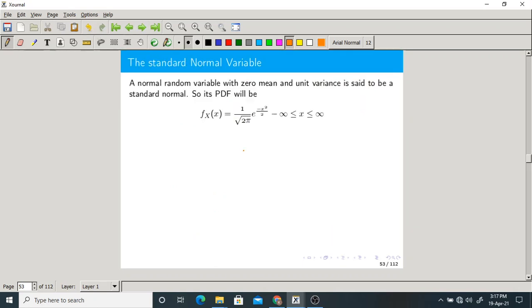Now, here comes the point. We are discussing the standard normal random variable. Here it is something like standardization. If I say standard Gaussian or standard normal, what does it mean?